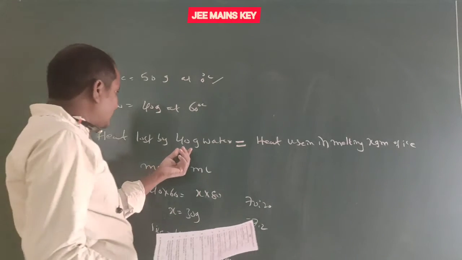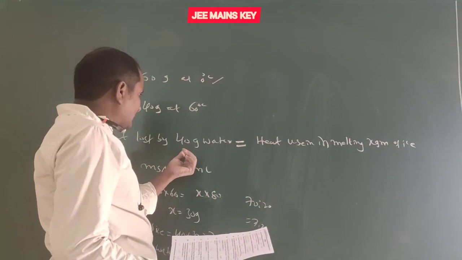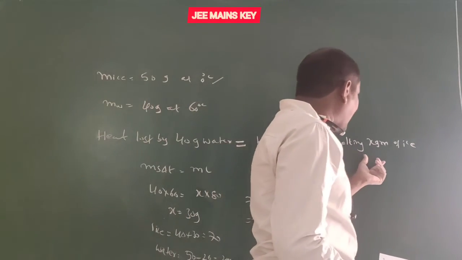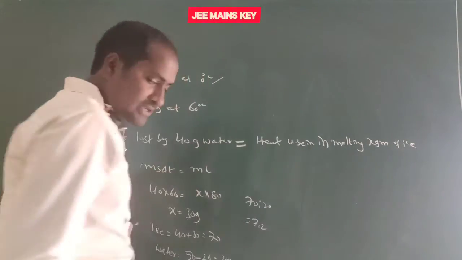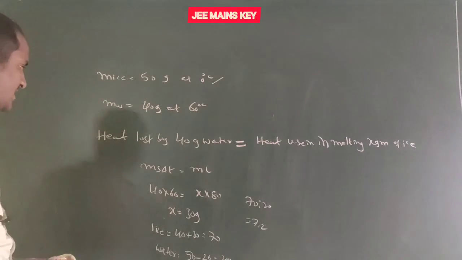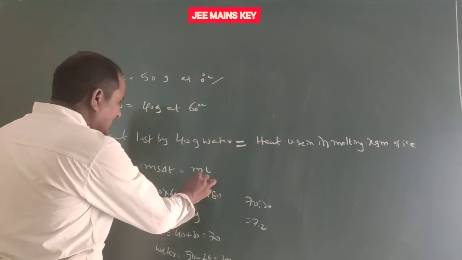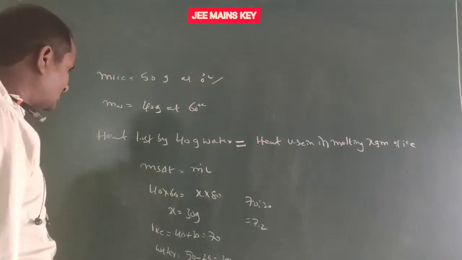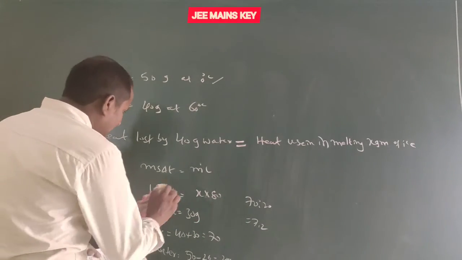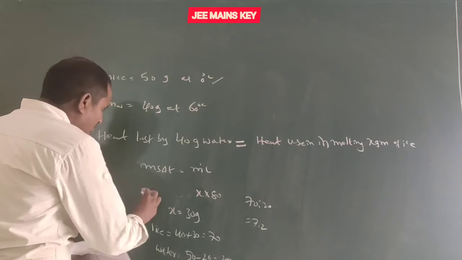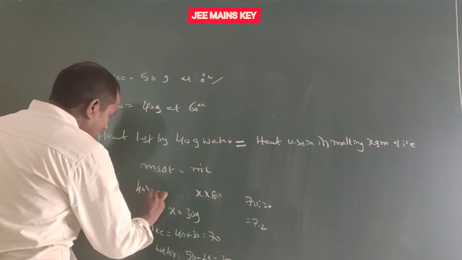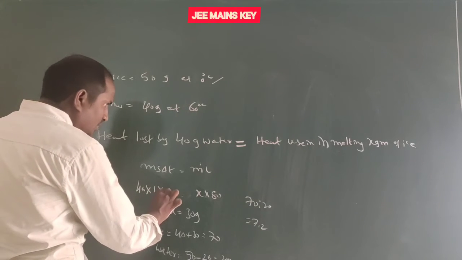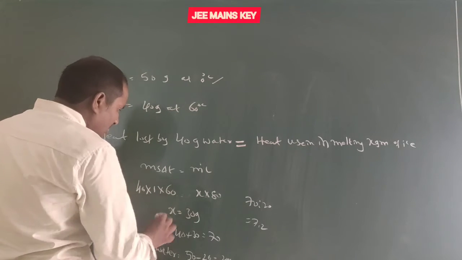Now heat lost by the 40 grams of water equals heat used in melting x grams of ice. That is m s delta T equals m L. So the mass of ice we consider as x grams. So 40 times specific heat capacity of water, 1, times change in temperature, 60.